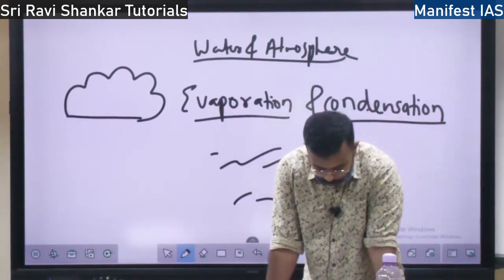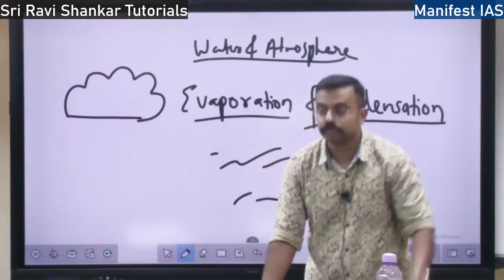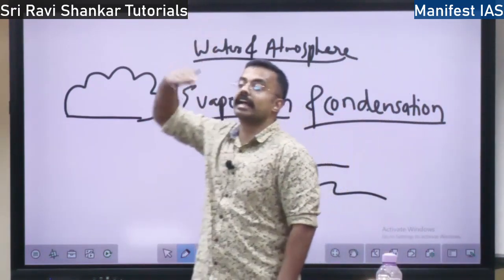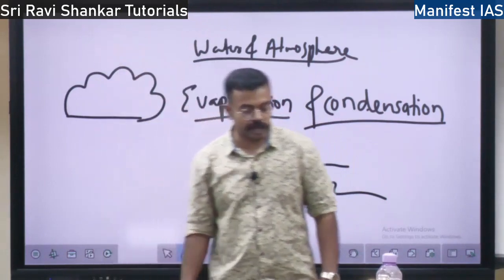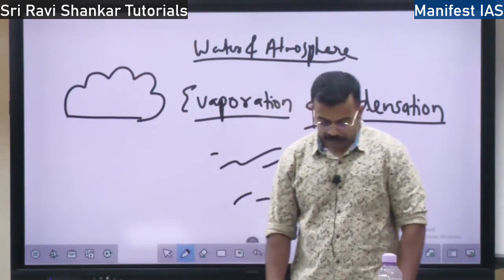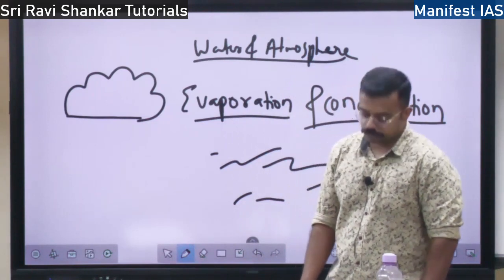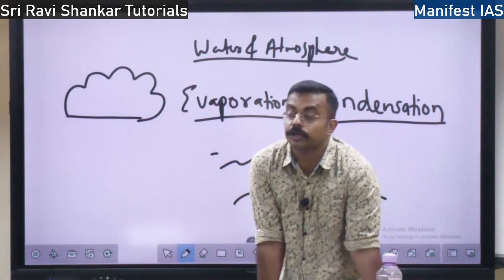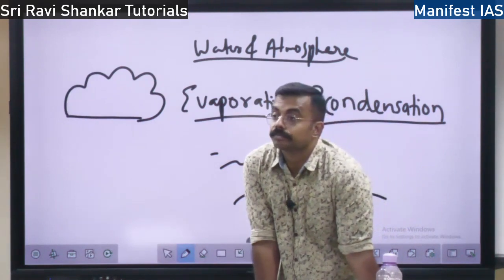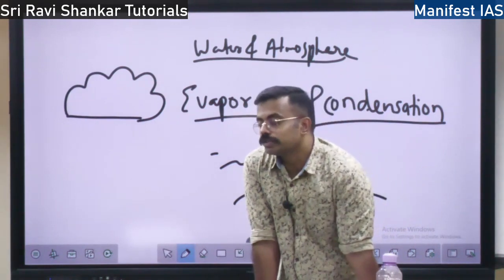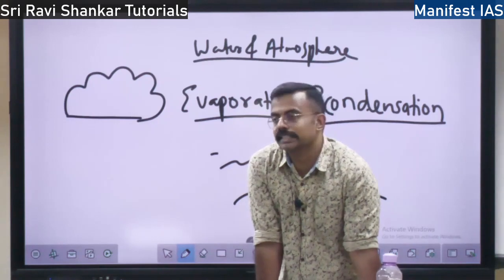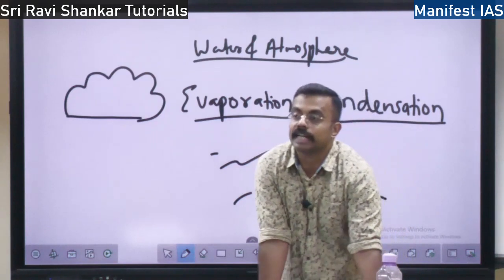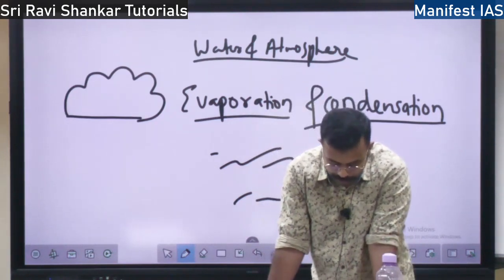So then you have stratus cloud. What is a stratus cloud? They are layered clouds. They are formed in different layers, multiple layers. They are large in number. Stratus clouds are the highest in number. So why are these stratus clouds formed? Due to loss of heat. Clouds are formed because of loss of heat. Condensation means what? Loss of heat. So when the excess loss of heat happens, you find the stratus clouds.